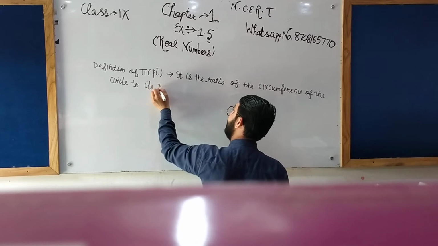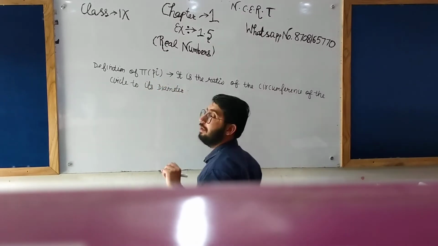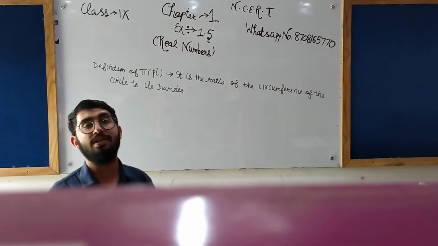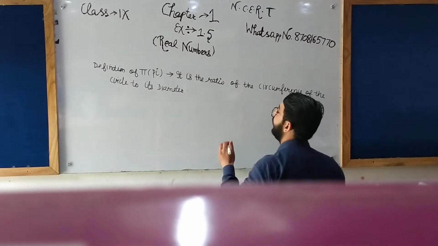Yes, to its diameter. Pi is nothing but the ratio of the circumference of the circle to the diameter of the circle.